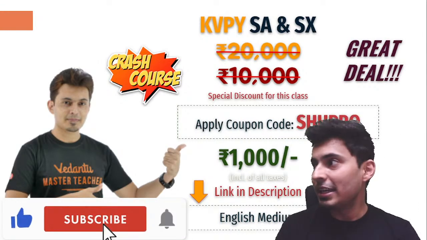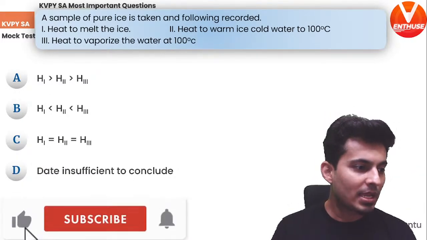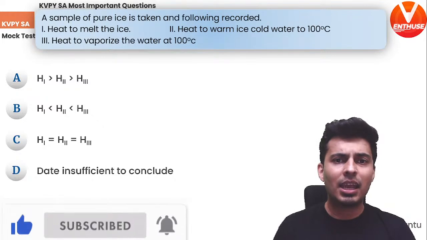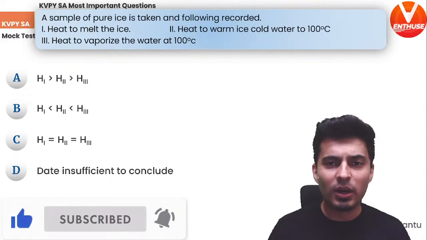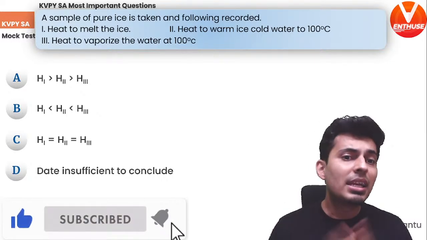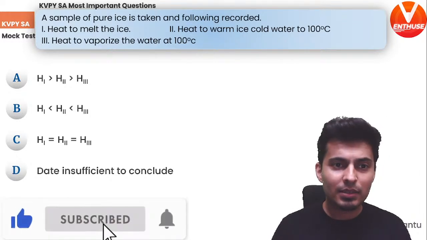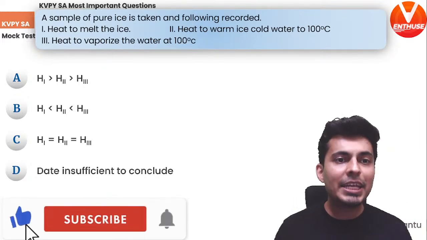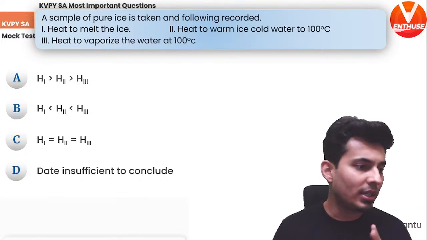Okay, so let's begin. Here comes the first question on your screen now. There is a sample of pure ice and it is taken and the following things are recorded. Heat to melt the ice, heat to warm the ice cold water to 100 degrees Celsius, heat to vaporize the water at 100 degrees Celsius. Okay, so come on, think about it.